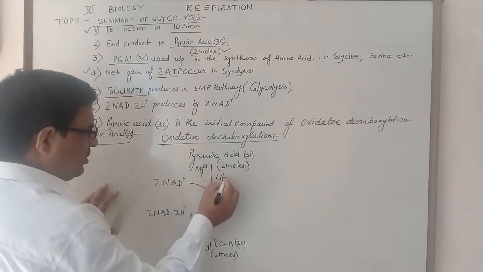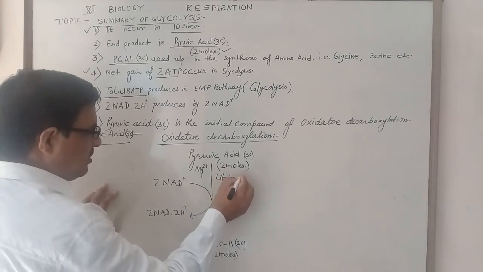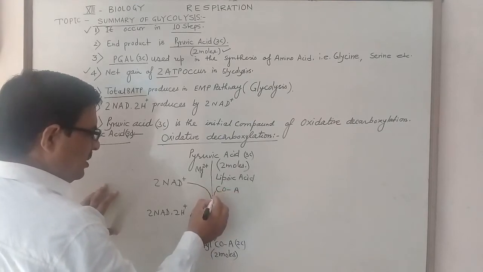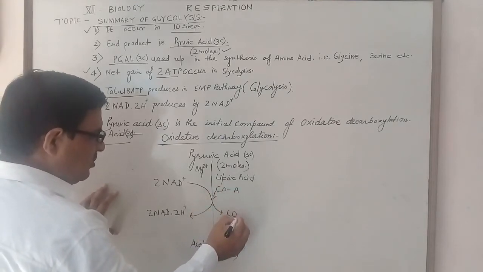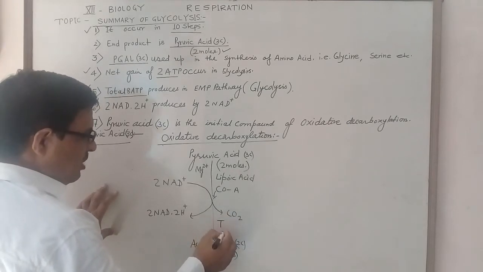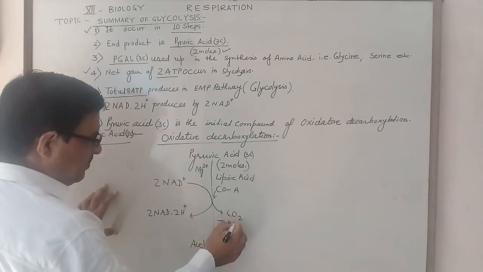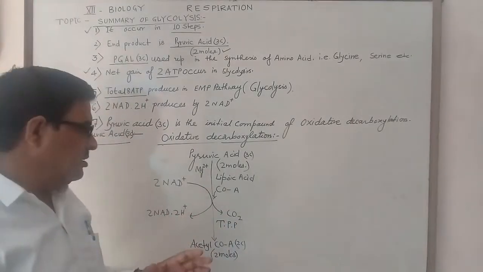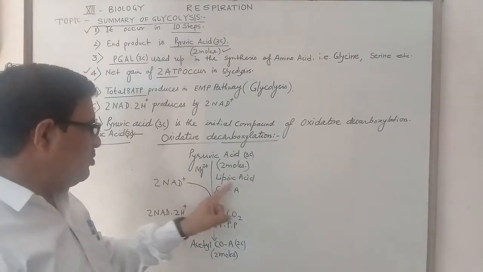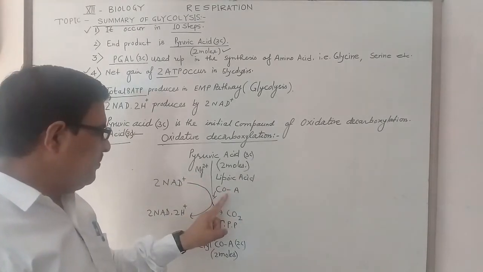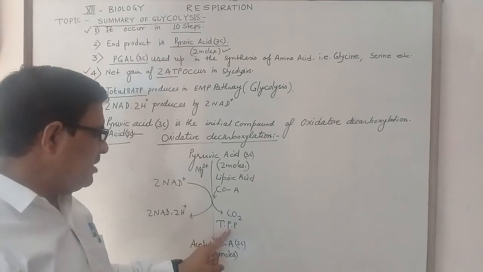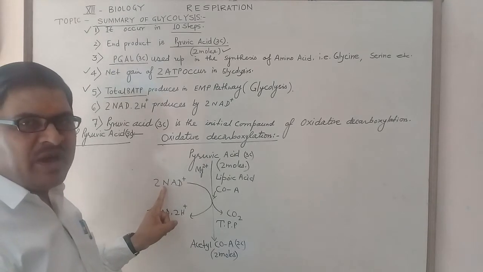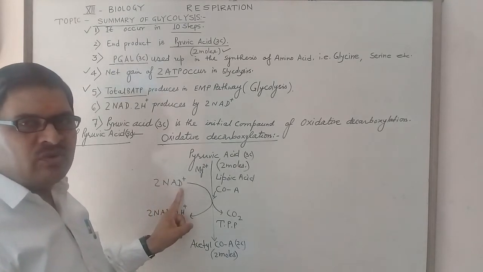Here there is involvement of magnesium ion, lipoic acid, and coenzyme A in the reaction, removal of one carbon dioxide, and involvement of TPP and NAD. So these are the 5 cofactors: magnesium ion, lipoic acid, coenzyme A, thiamine pyrophosphate, and NAD, which means nicotinamide adenine dinucleotide.